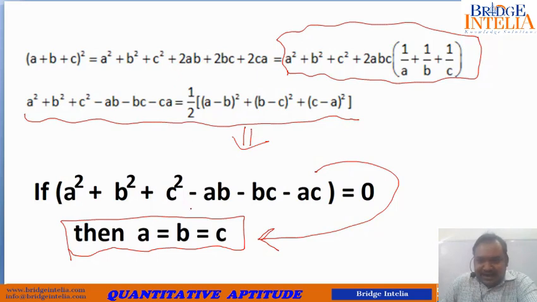So remember these three facts before we proceed to the next pattern of questions: that (a plus b plus c) whole square can be written in this format as well. Similarly, a square plus b square plus c square minus ab minus bc minus ca can be written in this way. And if at all it is given to us that a square plus b square plus c square minus ab minus bc minus ac is equal to 0, we can safely conclude that a is equal to b is equal to c. So I'm not getting into the proof.